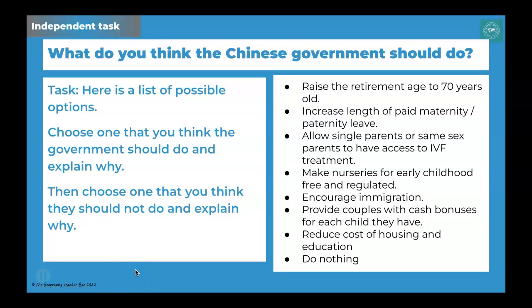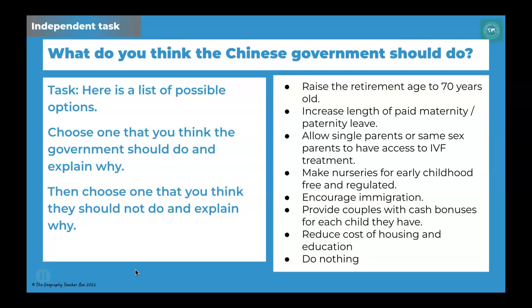So, what do you think the Chinese government should do? Hopefully you got a few ideas from the video clip, but there's also a list of possible options here next to the black bullet points. I would like you to choose one from the list, or perhaps another one that you've seen on the video clip, and explain why you think the government should do that particular solution.